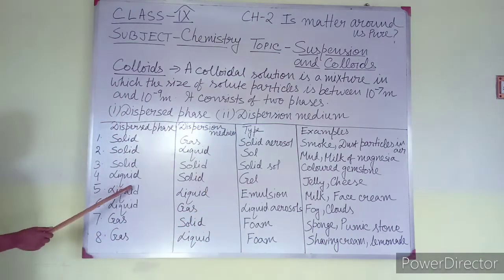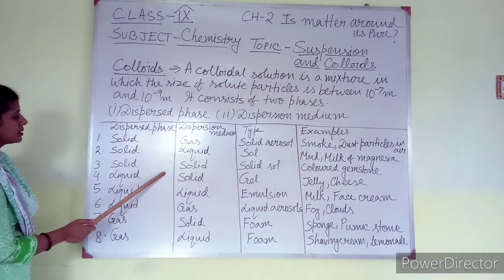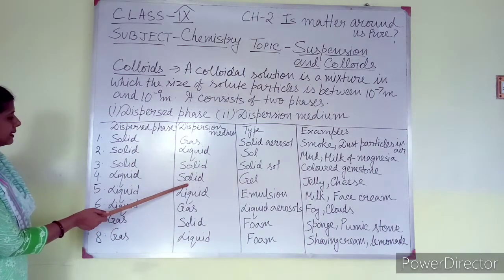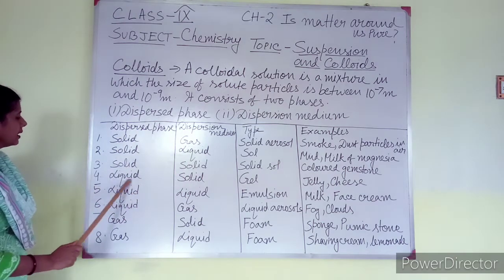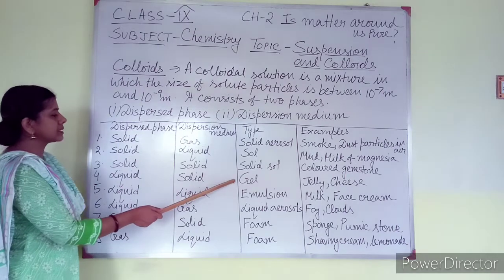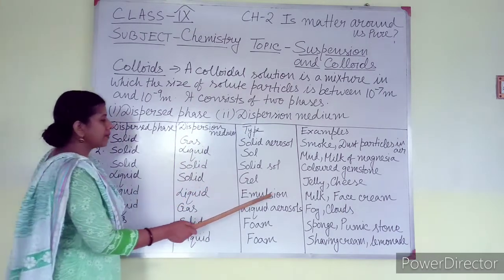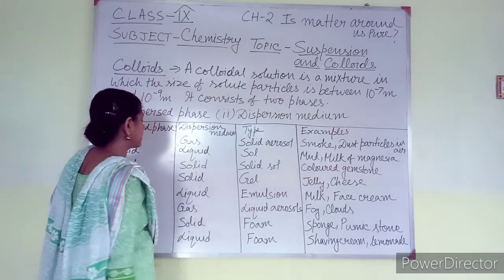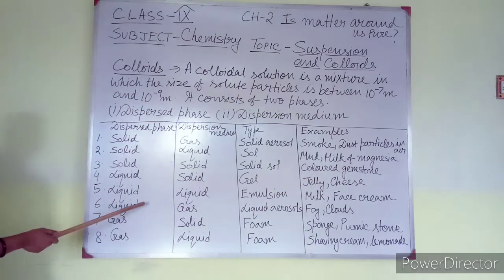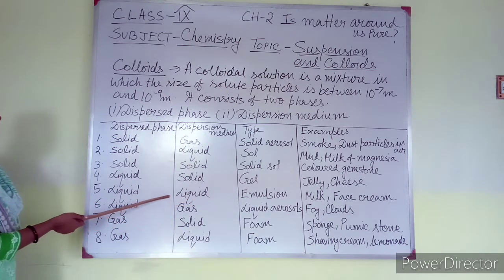Number 4, dispersed phase is liquid, dispersion medium is solid. That means in a larger amount of solid, liquid is present as colloidal particles. Example is gel, such as jelly, cheese, etc. Next, dispersed phase is liquid and dispersion medium is also liquid.